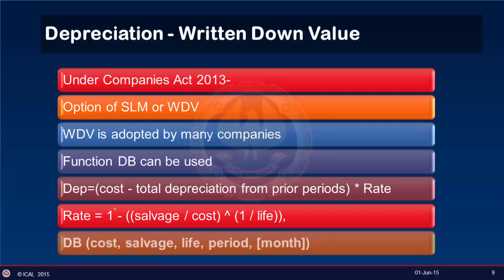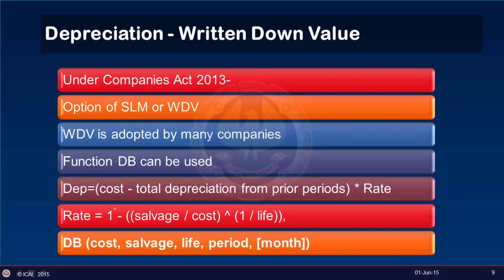But in Excel we have a very good function by the name of DB, which calculates as per the written down value over the useful life of an asset, where the four parts of the syntax are cost, salvage, life or the useful life of the asset, and the period. Period is the year to which this depreciation relates.